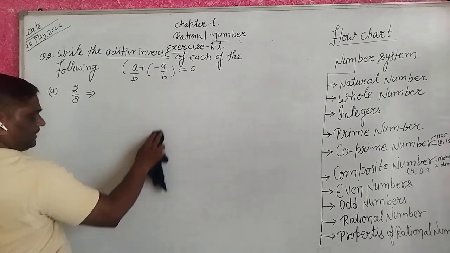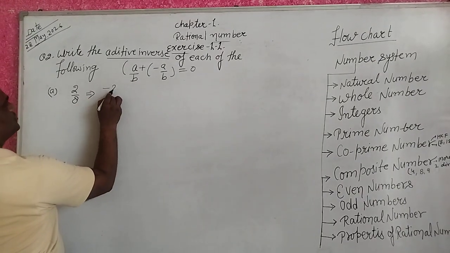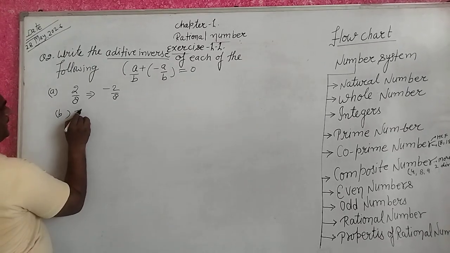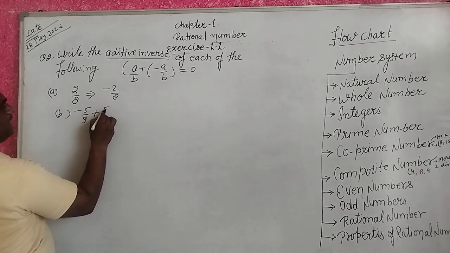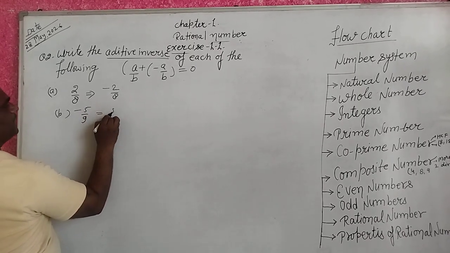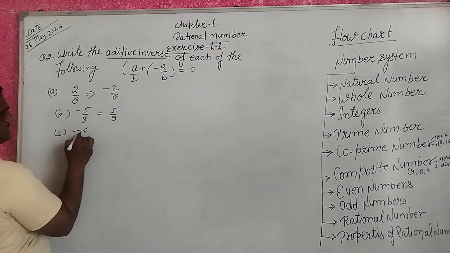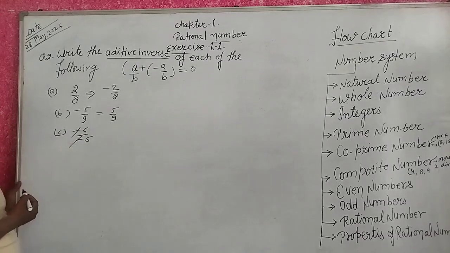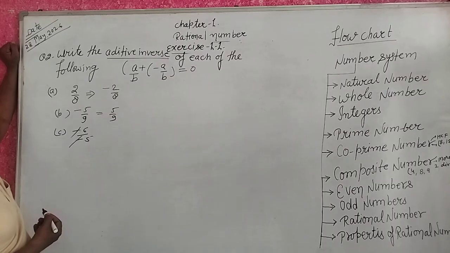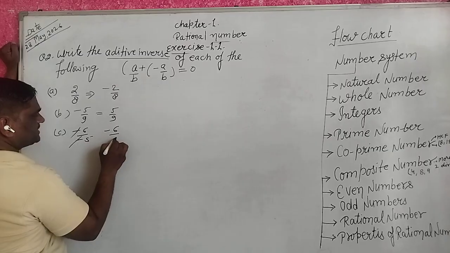So you write here the additive inverse is minus 2 upon 8. Next, b, minus 5 upon 9. If you add 5 upon 9, it makes 0. So 5 upon 9. See, the minus cancels, that makes plus. That makes plus. So the inverse of minus 6 upon 5.